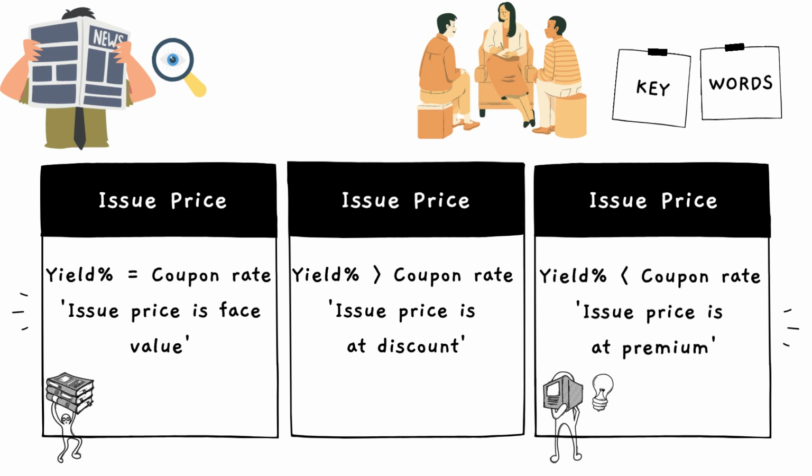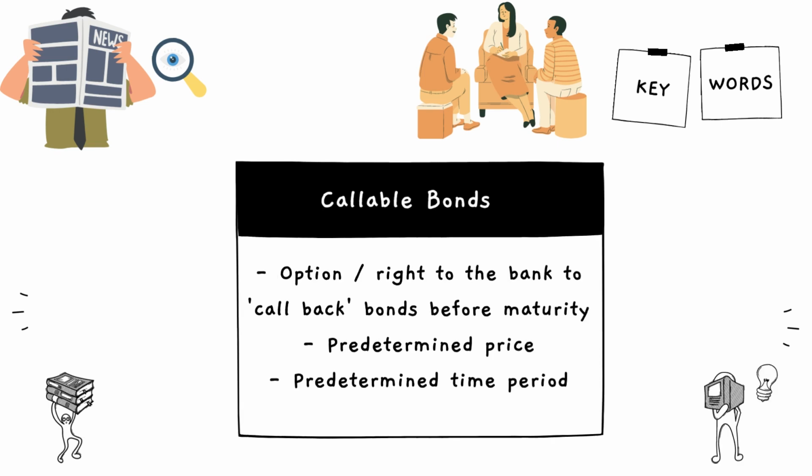Now, this news article also says SBI's AT1 bonds have a 5-year call option. This means SBI has the right to call back its bonds and say, hey investor, give me back my bond and here's your money. So the bank can redeem the bond before its maturity at a predetermined price called the call price.